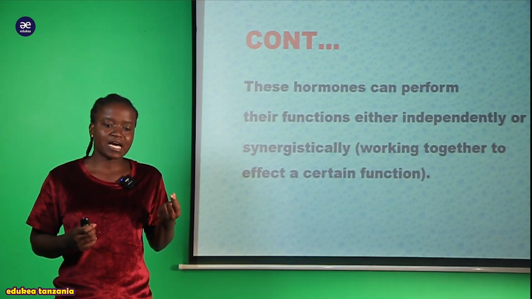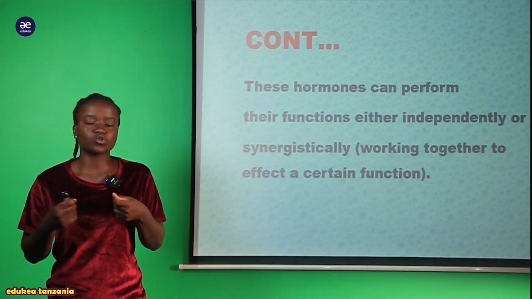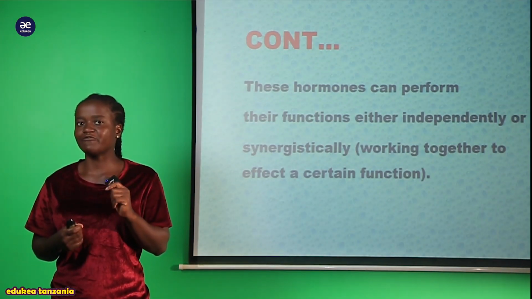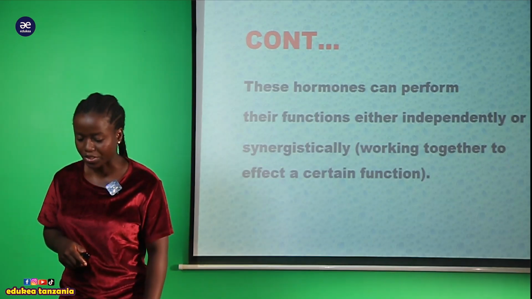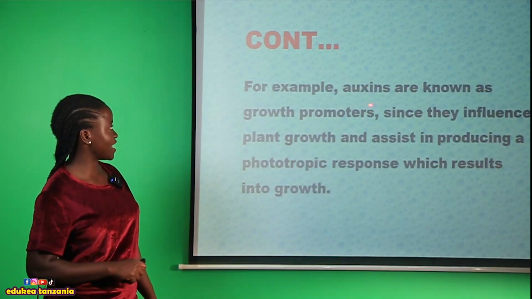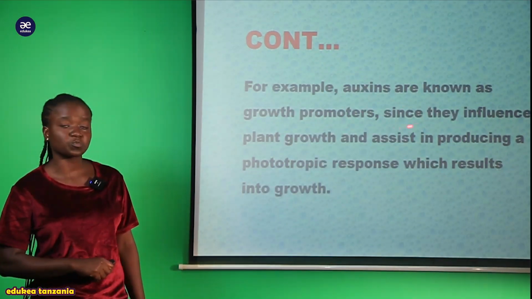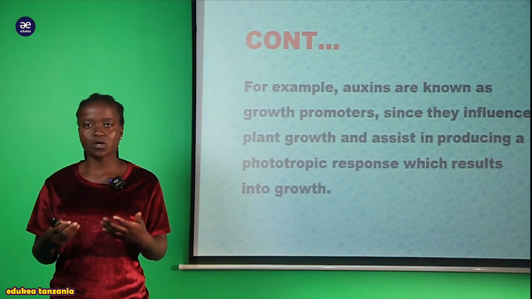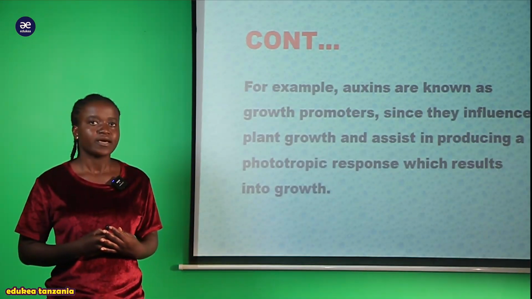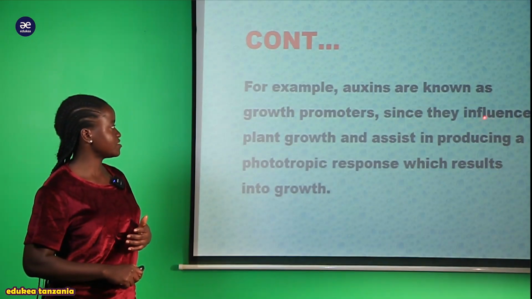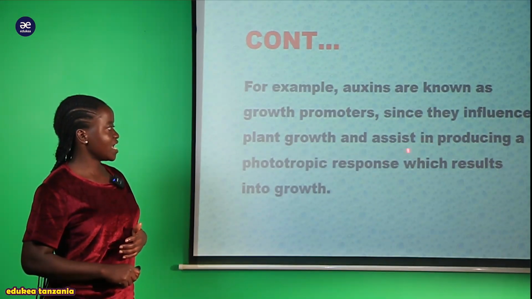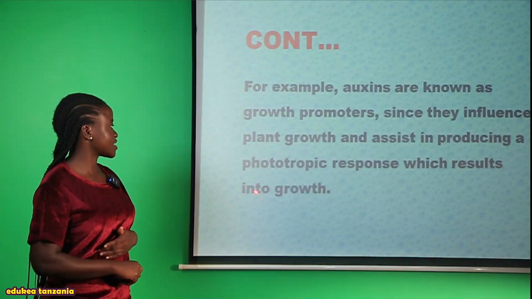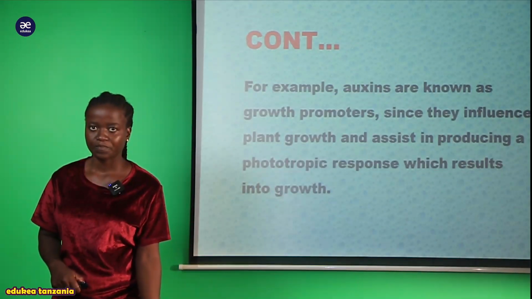So it can be auxin and gibberellins. They work together so that they provide one response or one effect within the plant body. For example, auxins are known as growth promoters, because these auxin hormones are the ones responsible for providing growth within a plant. They influence plant growth and assist in the production of phototropic response, which results in growth.